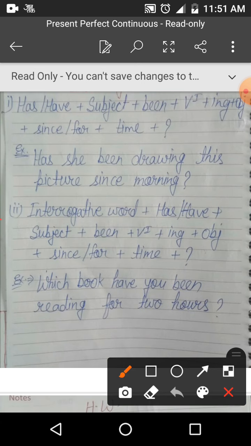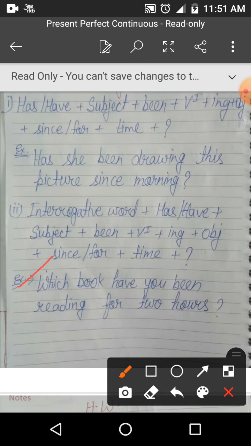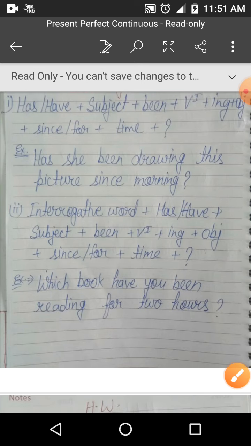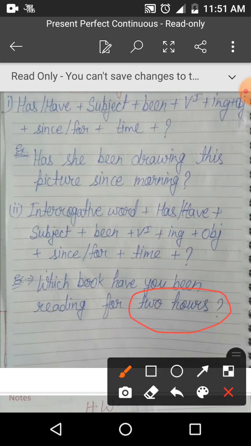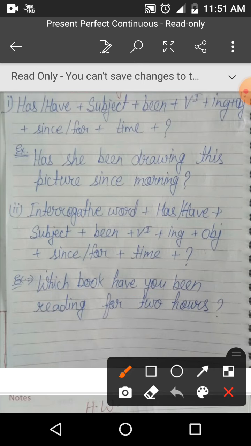Now second type of interrogative: interrogative word first, then has, have, subject, been, first form of verb, ing, object, since for, time, and in the last, question mark. You can see the example. Which book have you been reading for 2 hours? 2 hours, again it is a period of time, that's why we use for here. It's not a fixed time. You cannot say then what's time is, 2 o'clock, 3 o'clock, we cannot say clearly about it. That's why we use for here because it is uncertain time.